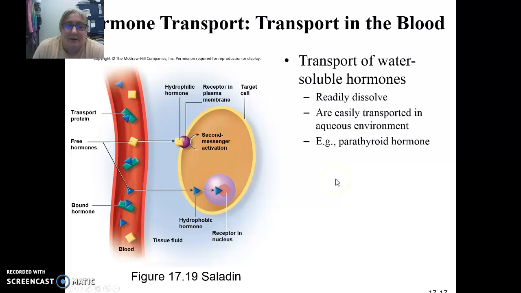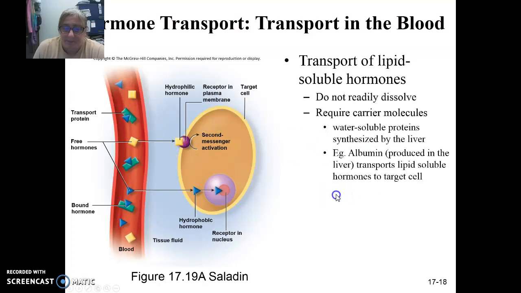Depending on if you are lipid soluble or water soluble, you're going to be able to move through the blood differently. Water soluble hormones can enter the blood and they dissolve immediately because our blood plasma is composed mainly of water. Lipid soluble hormones can't do that. So when you have water soluble hormones, they're going to freely move in the blood, and then once they find their target cell, they move out and they bind to the surface of the cell on the receptor.